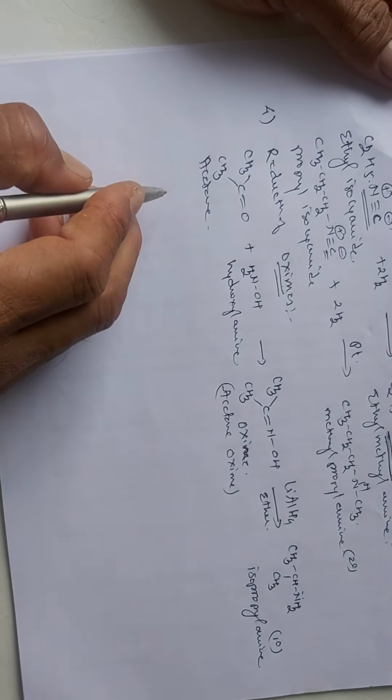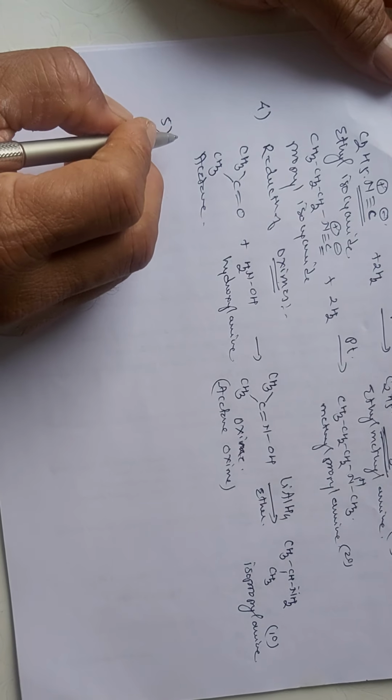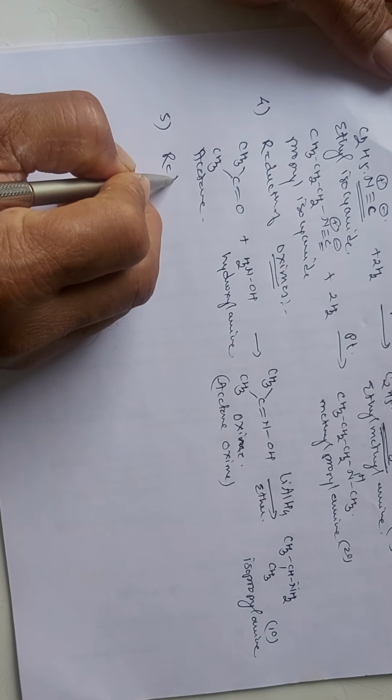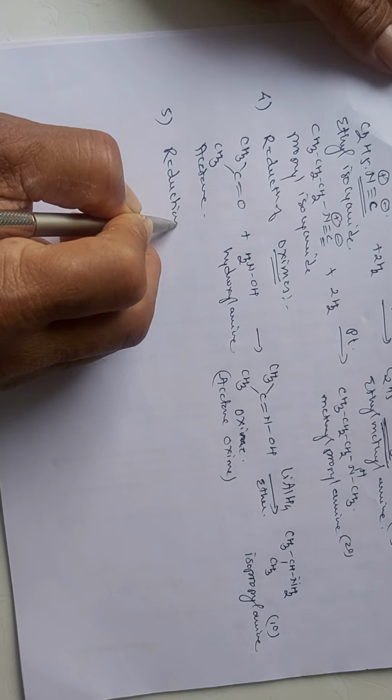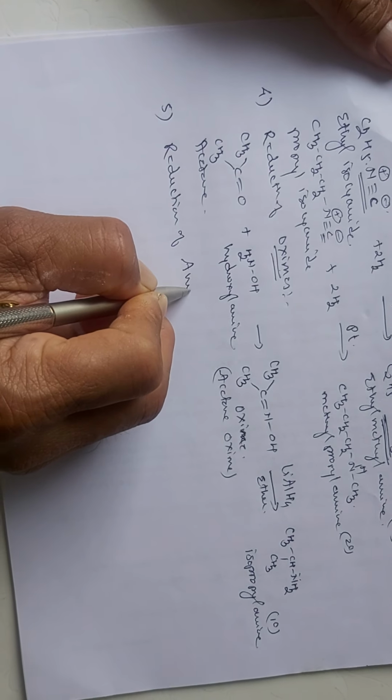Then the next reduction method, that is the reduction of amides.